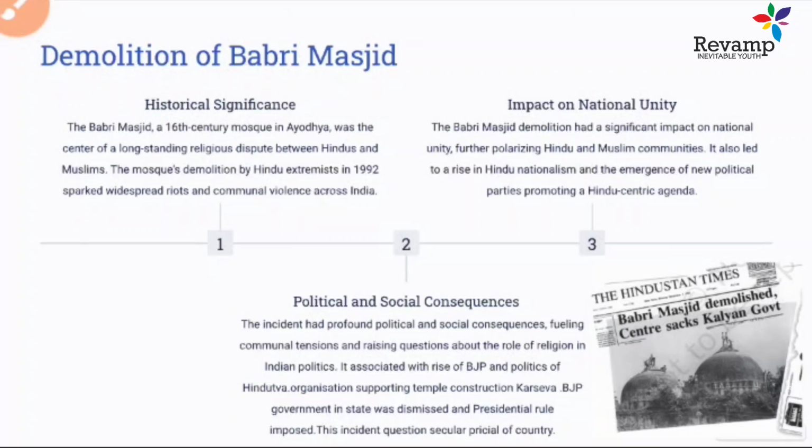So this is the incident that happened in 1992, and after that the popularity of BJP rose a lot. We will study further how this led to a lot of political gain for the Bharatiya Janata Party. This one issue really helped the BJP to form the central government. So this is all that happened at that time. This poster of Hindustan Times I added here says Babri Masjid demolished, Centre dismisses Kalyan government. Kalyan government means the state government at that time.